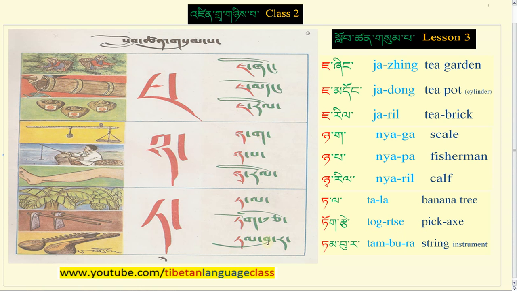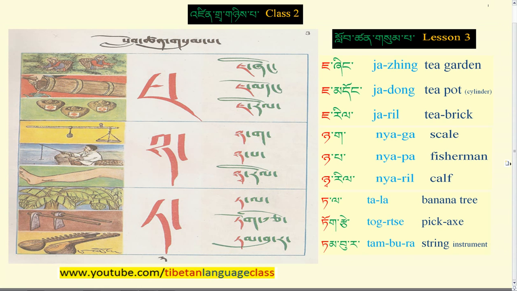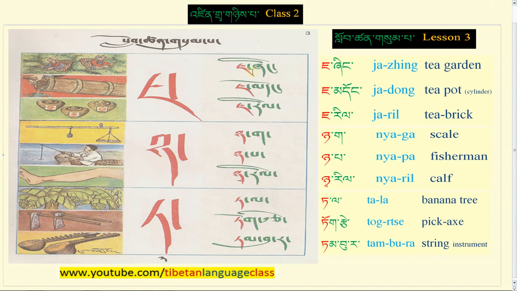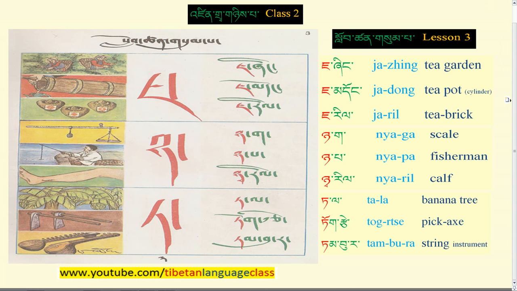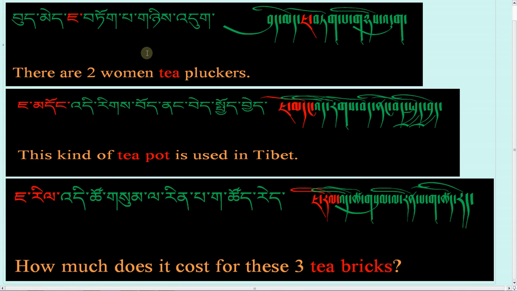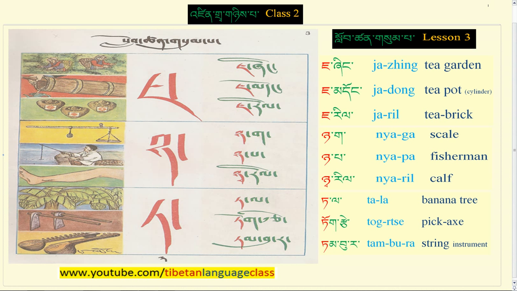And then tamatam pashabjupu ra tambu ra. Tamatam pashabjupu ra, tambura, tambura, a string instrument. So these are the different examples, and now we'll look at different sentences for these different examples. So the first three sentences are basically it's saying there are two women tea pluckers, as you can see in the picture here.